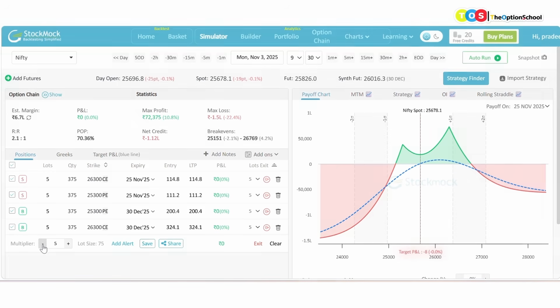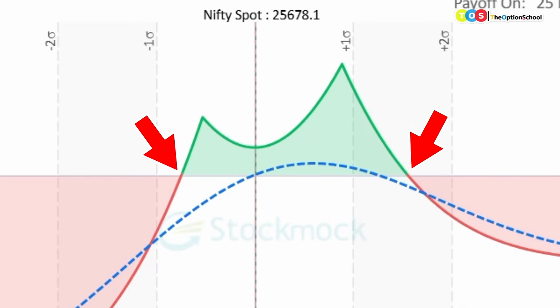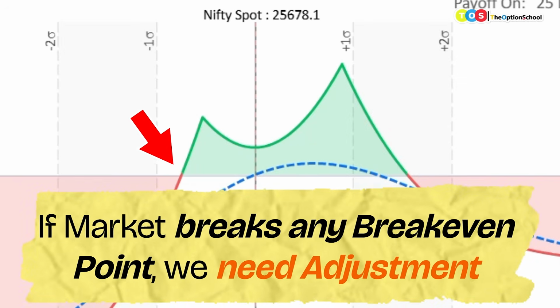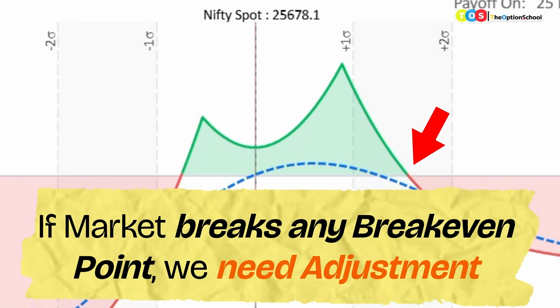So let us run the trade, and in this case, keep your attention on these two break-even points, 25,151 and 26,769. If the market breaks 25,151, then obviously there is a requirement to do an adjustment. Similarly, on the upside, if the market breaks 26,769, then also there is a requirement to do the adjustment.